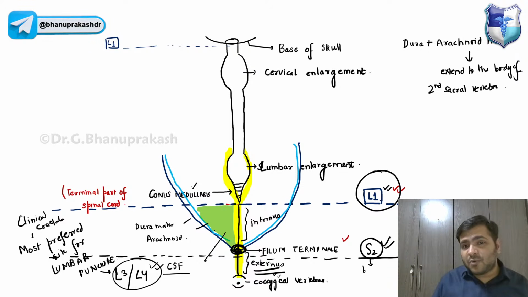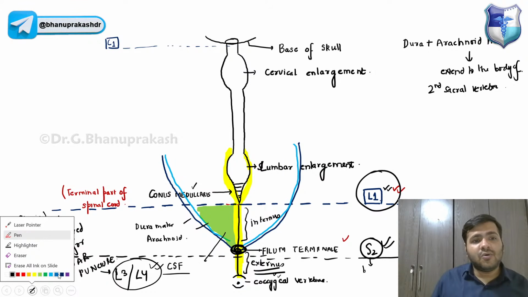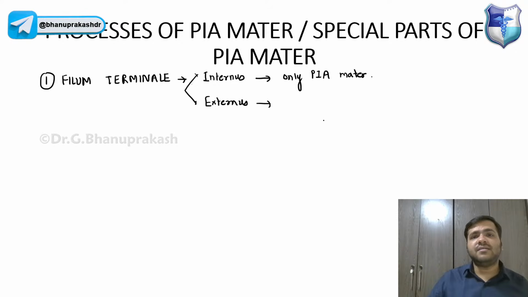It is not only composed of pia mater. It is the composition of dura mater and arachnoid mater, which together give rise to this externum part. So externum is dura mater plus arachnoid mater plus pia mater.